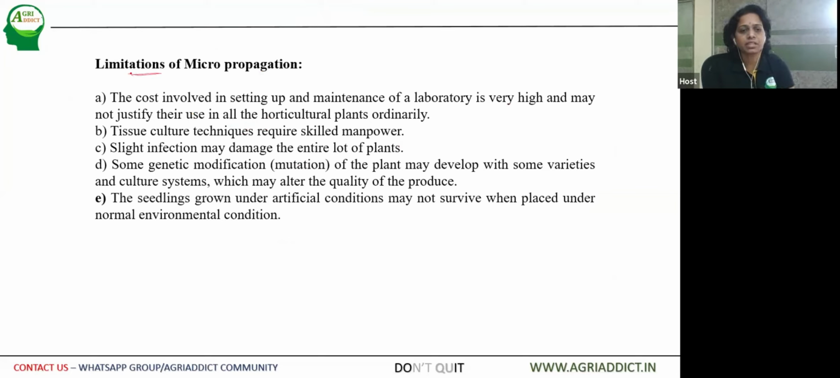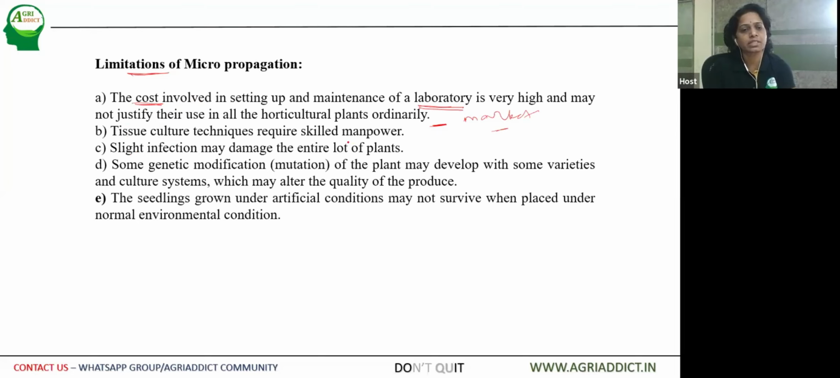Then comes the limitation. There are some limitations under this micropropagation also. Consider the cost involved in setting up and maintaining a laboratory, because this is done under laboratory conditions. The initial investment is much higher when compared to other methods of plant propagation, and may not justify its use in all horticulture plants. So for the plants which gain more returns in markets, only then can we go for plant propagation using tissue culture.